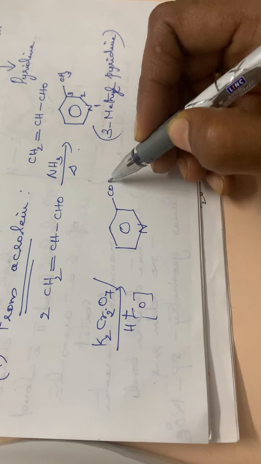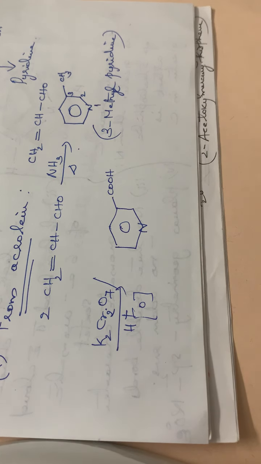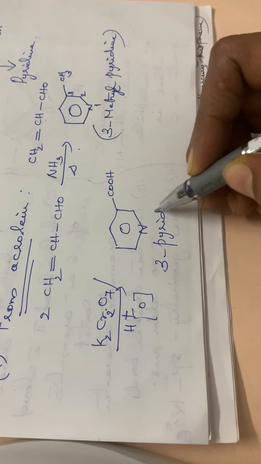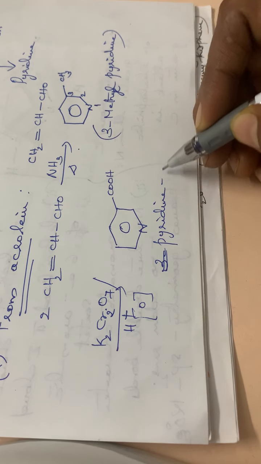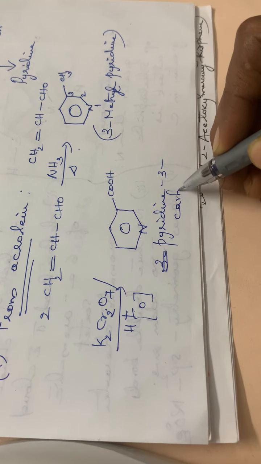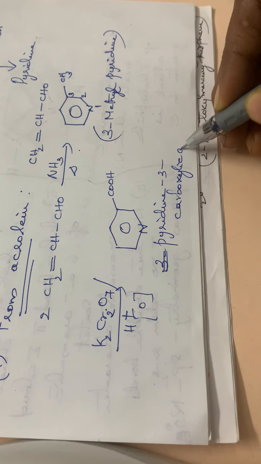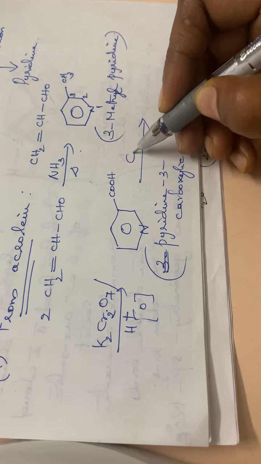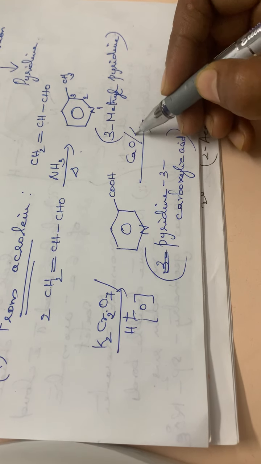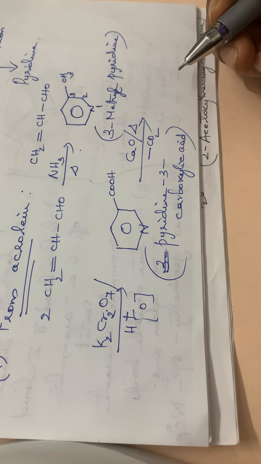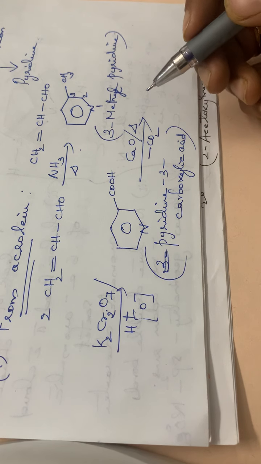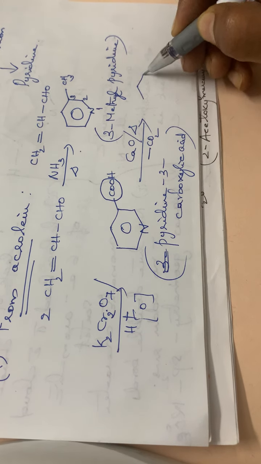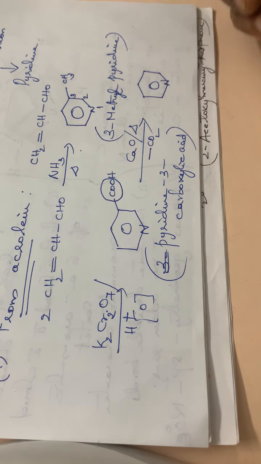At the third position, a COOH group will be formed. So this compound has a COOH group at the third position. So it is pyridine 3 carboxylic acid. Okay. Then the next is, again, on treating with calcium oxide and heat, 1 molecule of CO2 will be eliminated. That means this CO2 will be eliminated, so that we will be obtaining this compound, pyridine. So this is the structure of pyridine.